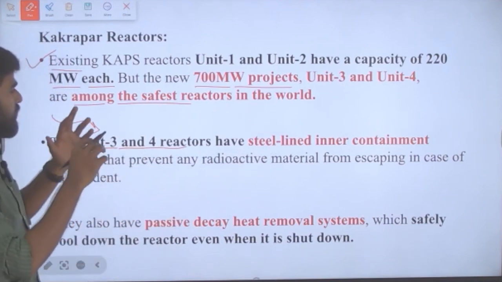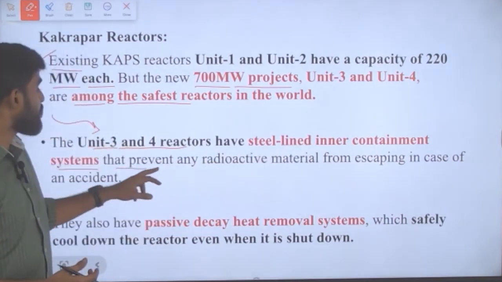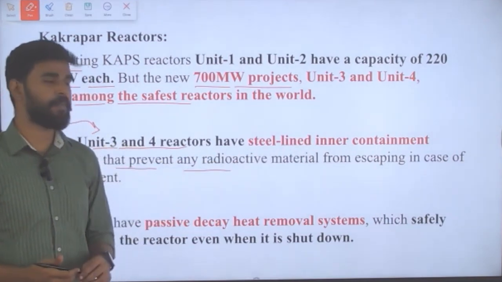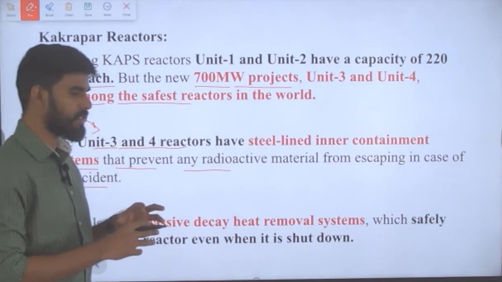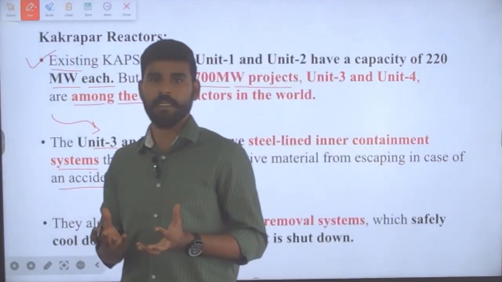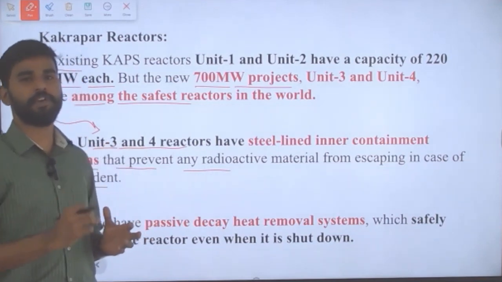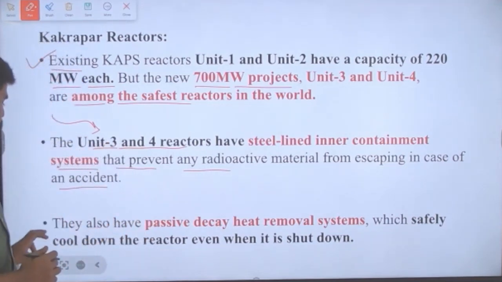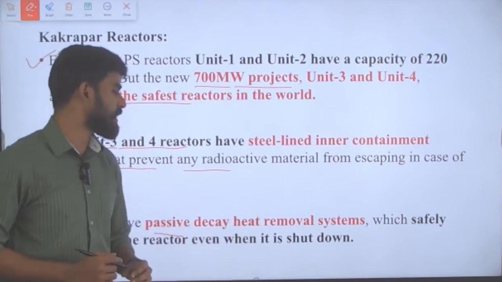The steel lined inner containment system prevents any radioactive material from escaping in case of a nuclear accident, which is very important. They also have a passive decay heat removal system.